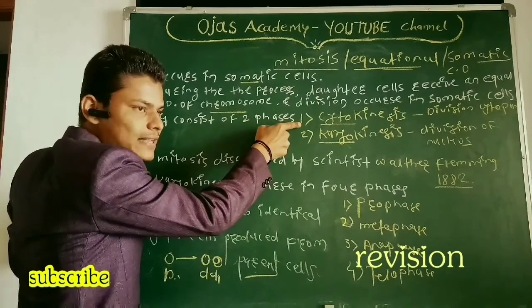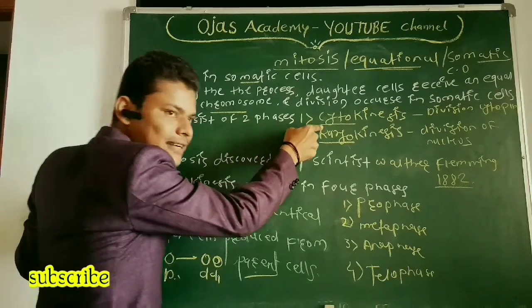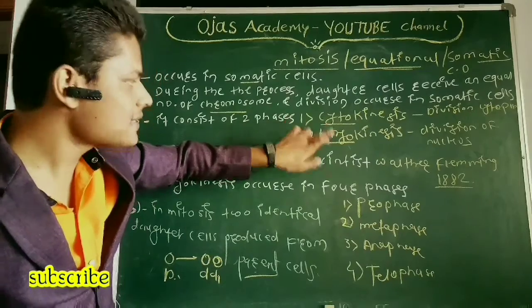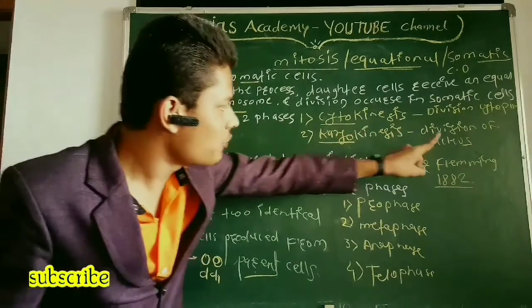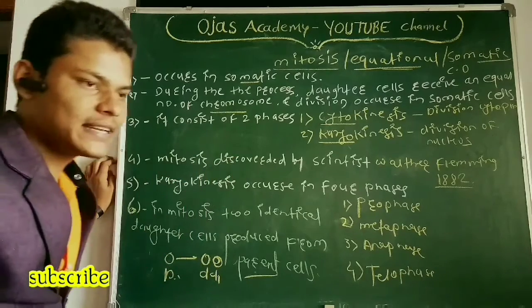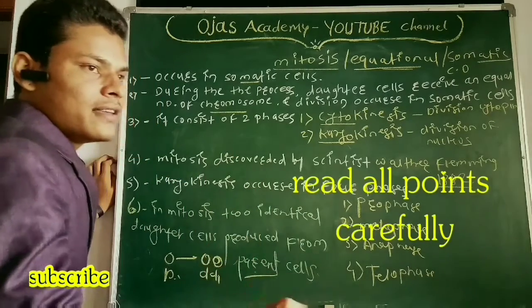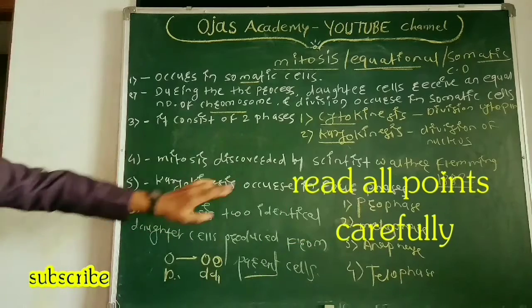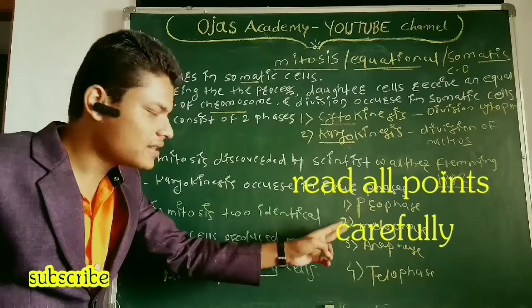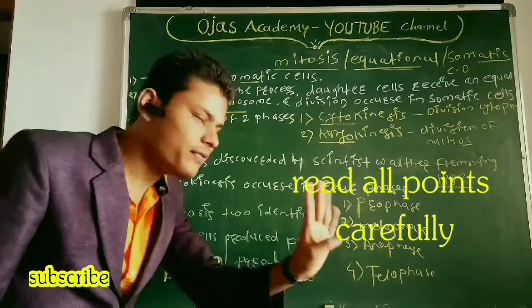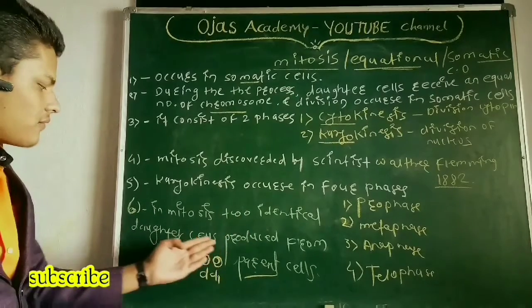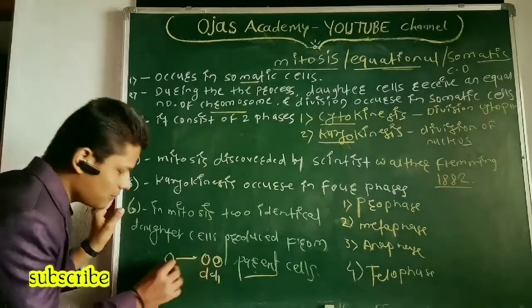It consists of 2 phases: cytokinesis and karyokinesis. Cytokinesis means division of cytoplasm, and karyo means nucleus, so karyokinesis is division of the nucleus. Mitosis was discovered by Walther Fleming in 1882. Karyokinesis occurs in 4 phases: prophase, metaphase, anaphase, telophase. In mitosis, 2 identical daughter cells are produced from a parent cell.